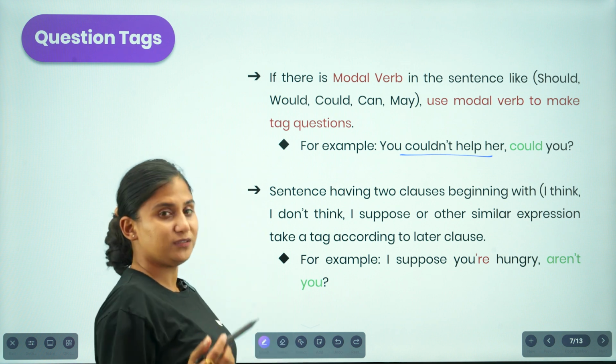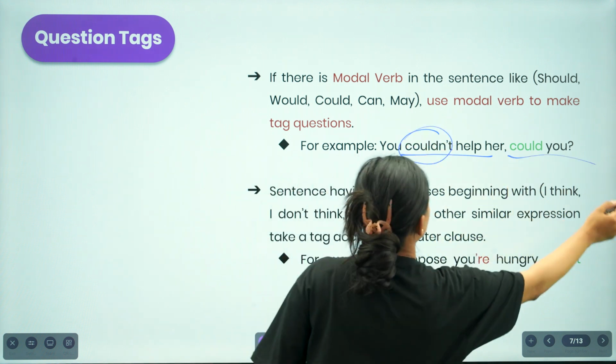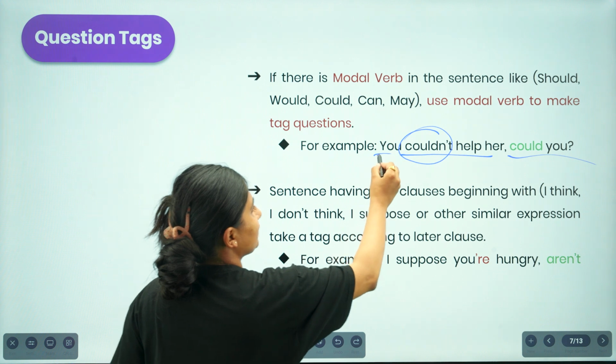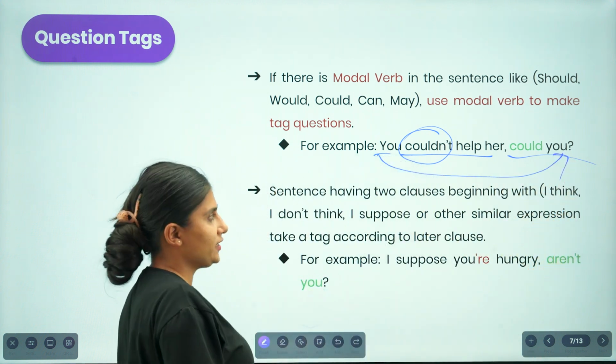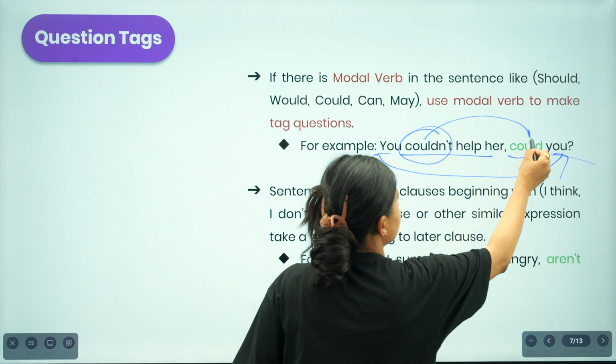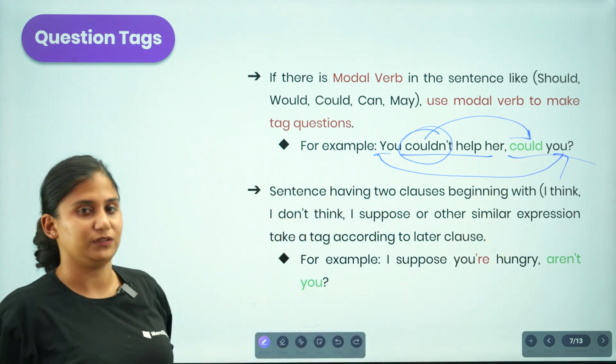Here the question tag would be based on this could. That is, could you? Here the subject becomes the pronoun you in the tag question, and the could becomes the verb over there in the tag question.